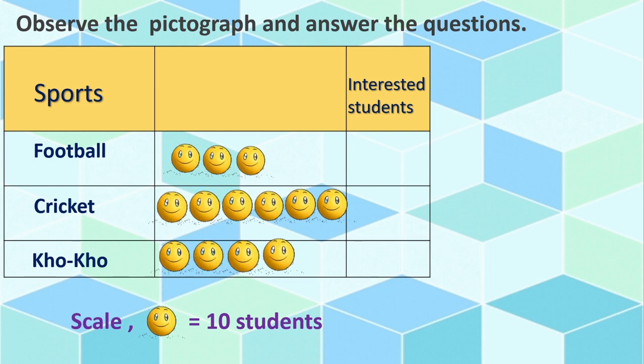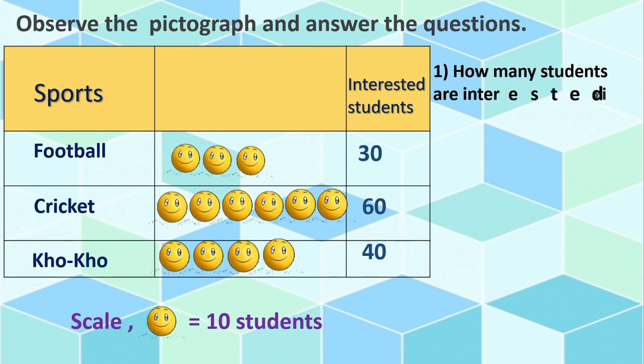Okay, we will go to football. 3 smiley faces are there. So it is 30. 10 threes are 30. Here in cricket, we can see 6 smiley faces. So that is equal to 60. And about Kho, 40 students are interested. Now questions. First, how many students are interested in cricket? Yes, come on, tell me.